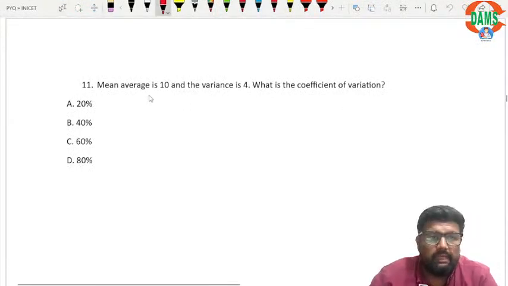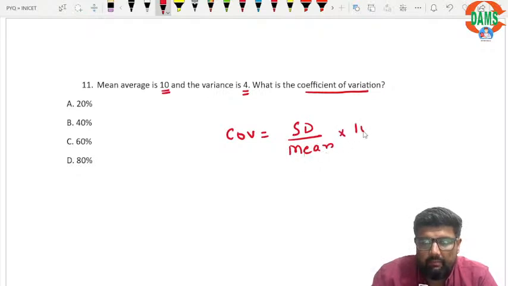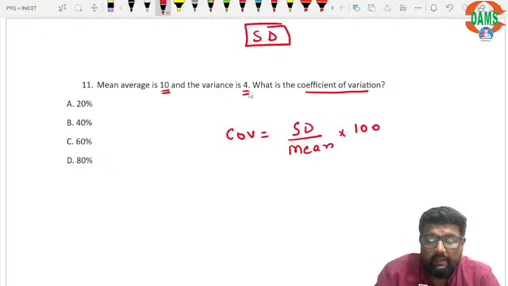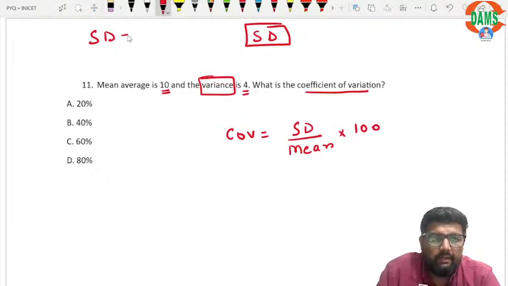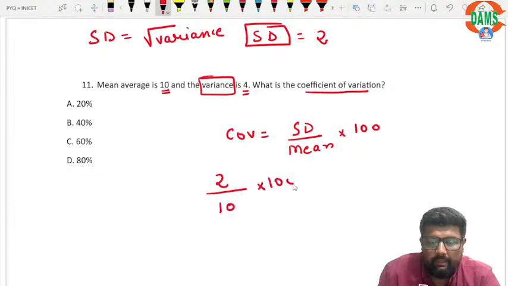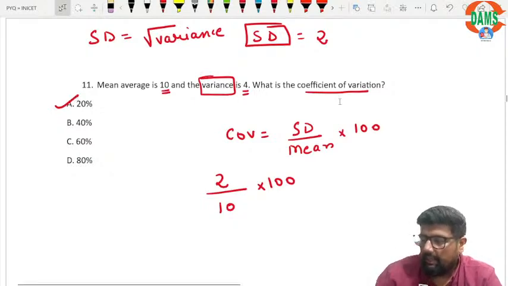All right. So mean is 10, variance is 4. What is the coefficient of variation? So coefficient of variation is standard deviation divided by mean multiplied by 100. But they haven't given standard deviation, they have given variance. So standard deviation is equal to the square root of variance. If variance is 4, standard deviation is 2. So 2 divided by 10 multiplied by 100. Correct answer is 20%.